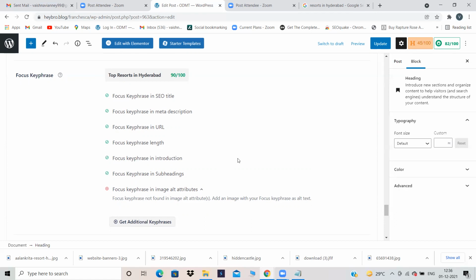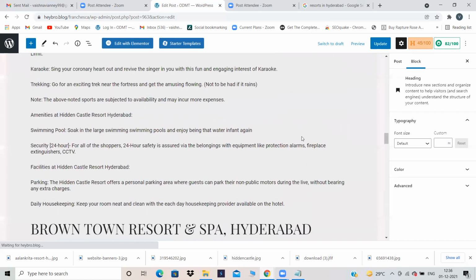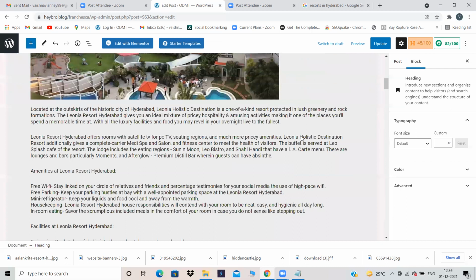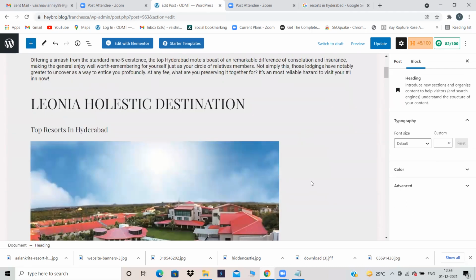Next, focus key phrase in image alt attributes. That means we have added the images over here. We have added a featured image, we have added all these 5 images over here, but we have not given image alt. See, one of the 8 parameters.